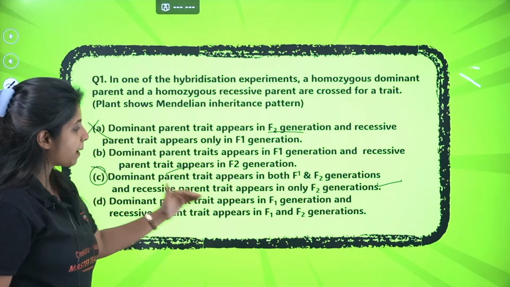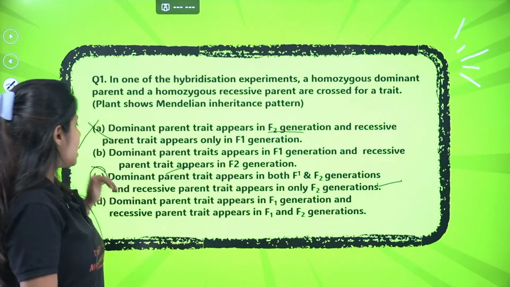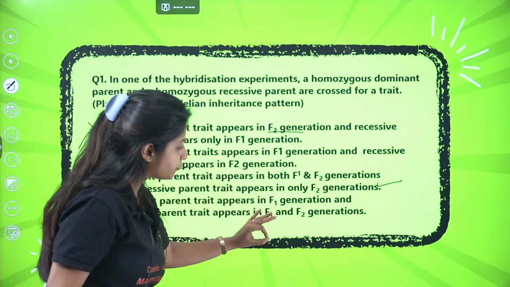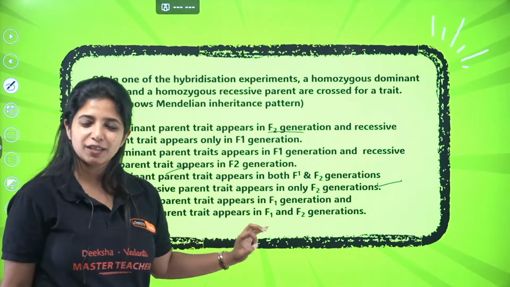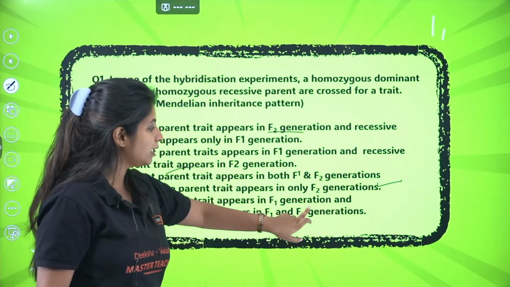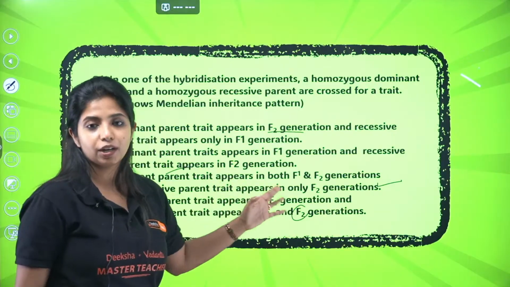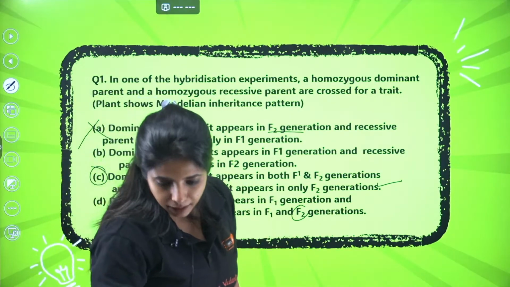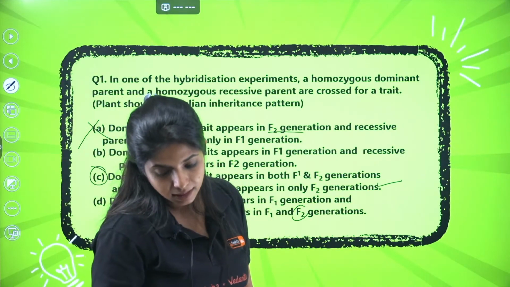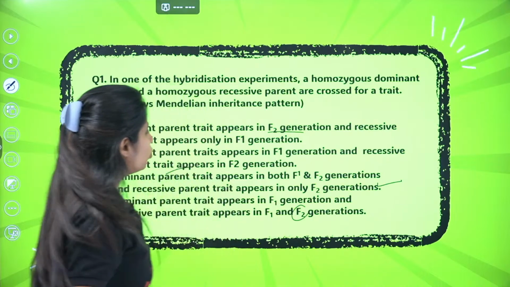Next thing, dominant parent trait appears in F1 generation and recessive parent trait appears in F1 and F2 generation. Recessive parents you cannot see in both generations, only in F2 you can see it, and dominant in F1 and F2 both, right? B can be right if we see grammatically, because then they didn't say F1 only.